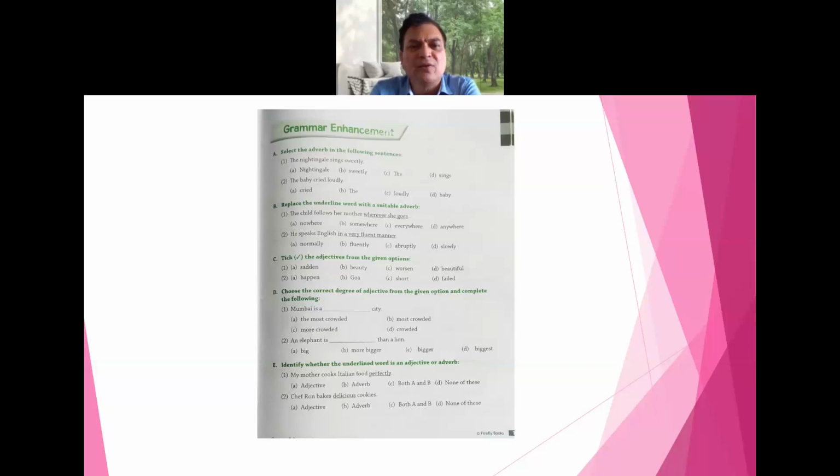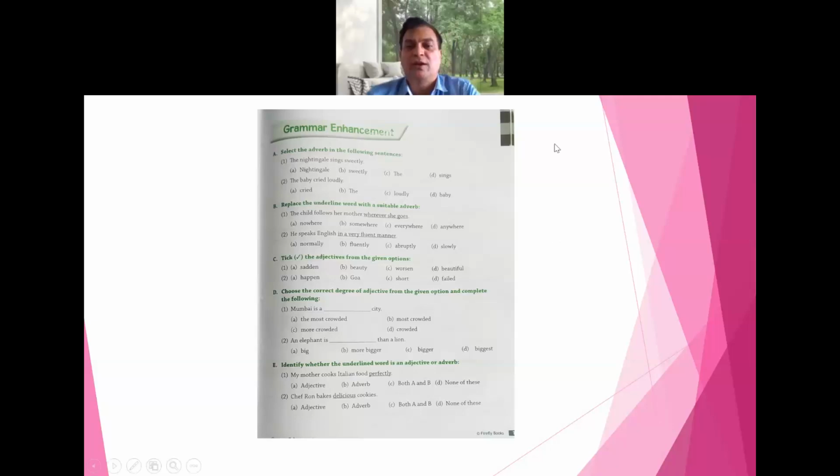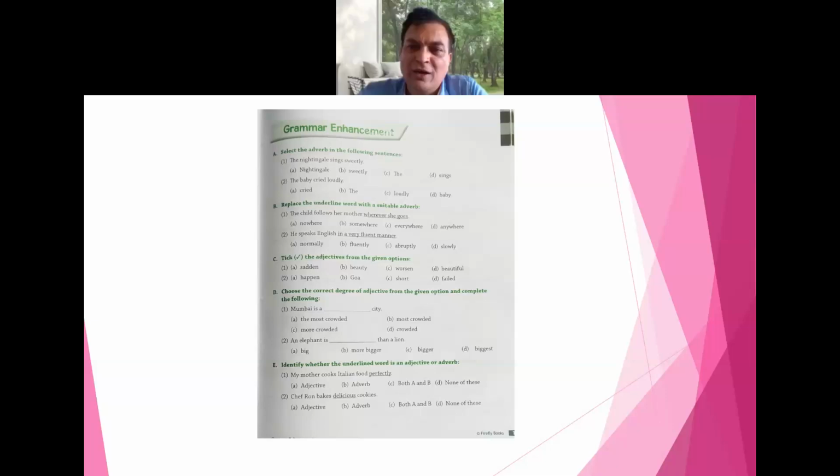Those are adverbs. Replace the underlined word with a suitable adverb. The child follows her mother wherever she goes. Everywhere. Anywhere. It will be everywhere. Next, he speaks English in a very fluent manner. Fluently. So remember, fluently is an adverb.